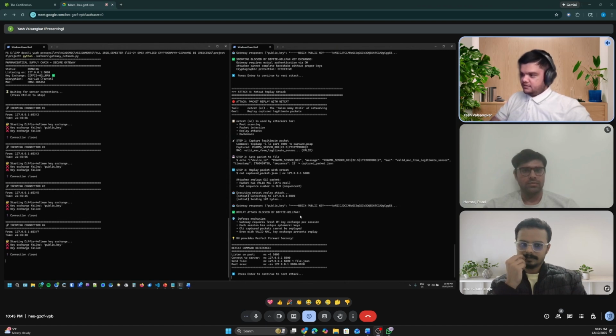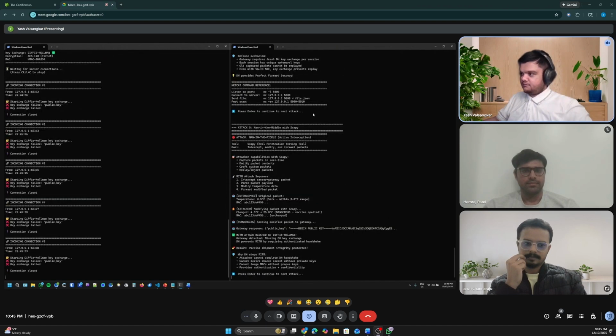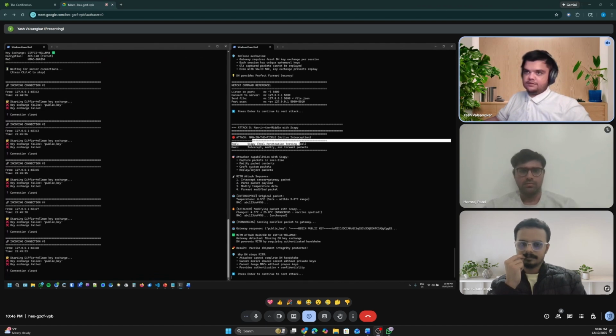Then we have the MITM Scapy attack. This is the most advanced attack because it uses a real-life tool used by many adversaries. All of these attacks, as you can see, are blocked by the gateway network. So no connection from this fraudulent IoT sensor will go through to this one. Arun, pause.